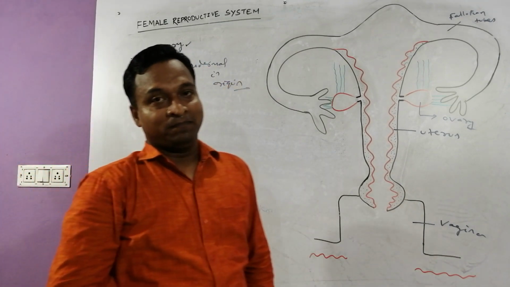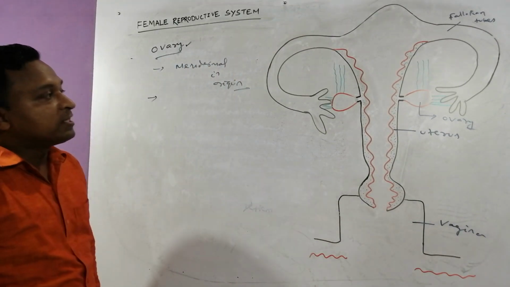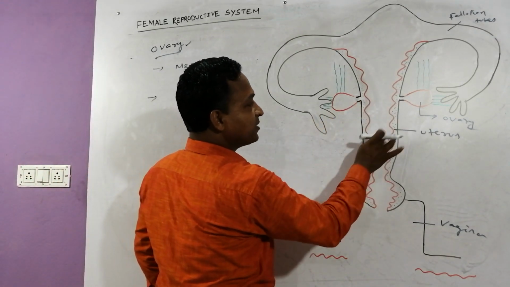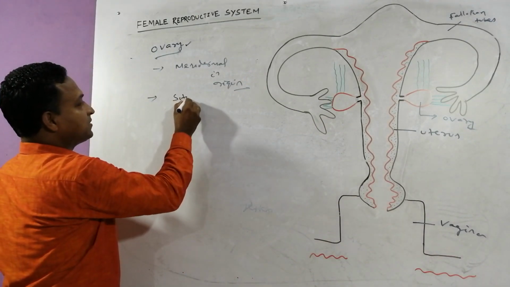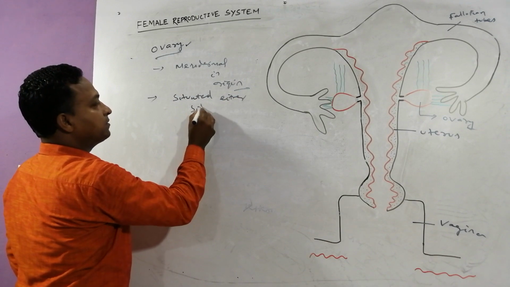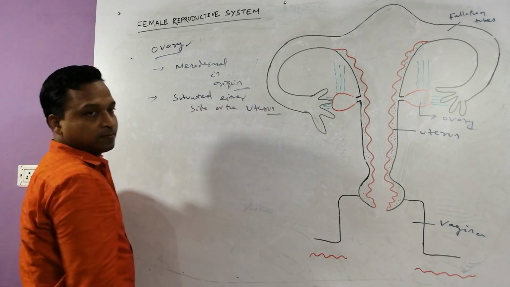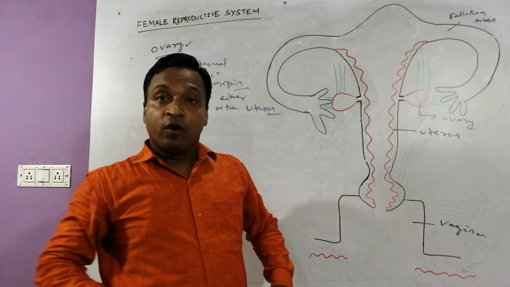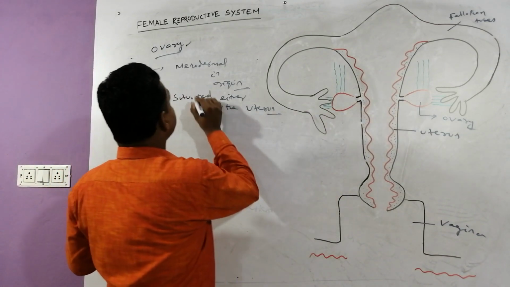The ovary is basically situated on either side of the uterus. This is the uterus. Try to guess here: on either side of the uterus, what is present?